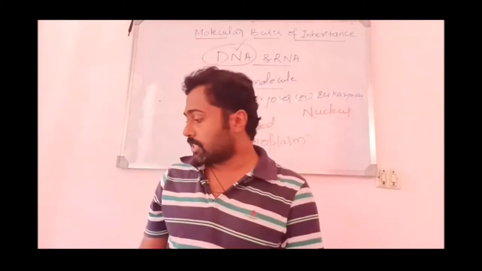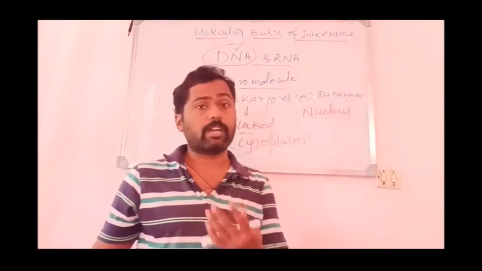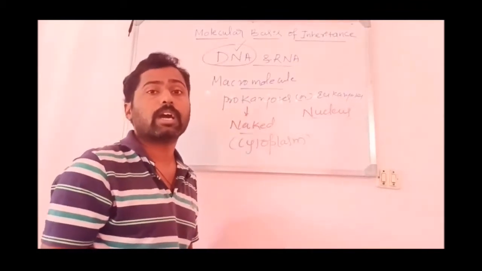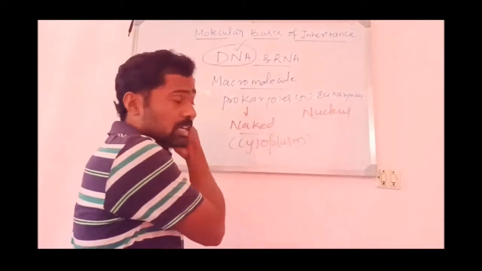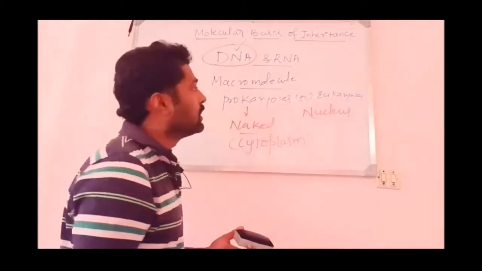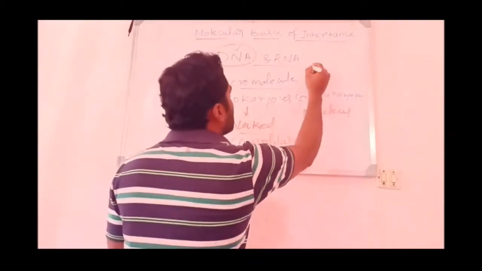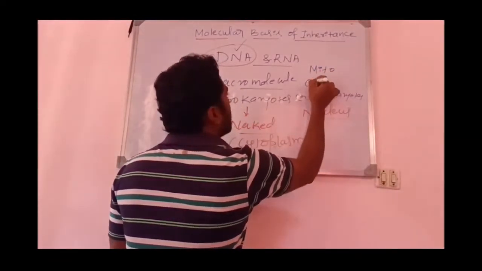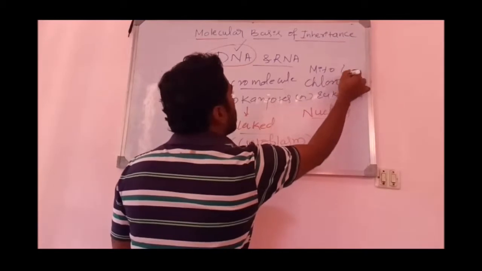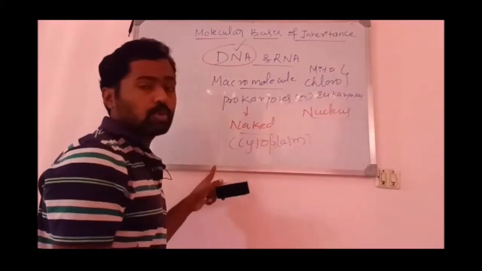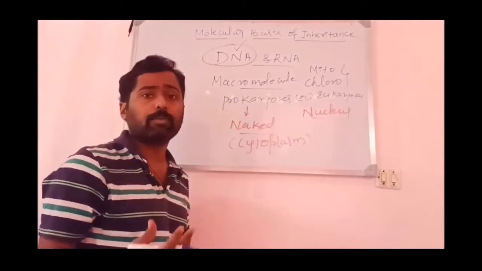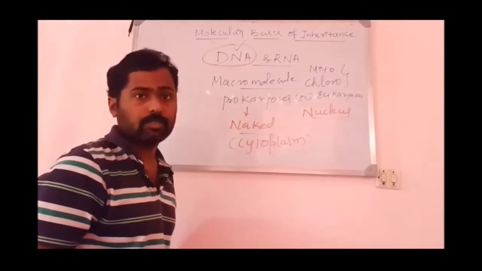Not only the nucleus, the DNA is also seen in cell organelles like mitochondria and chloroplast. They are the only two cell organelles which possess DNA. So that's why they show autonomous replication, or autonomous multiplication.